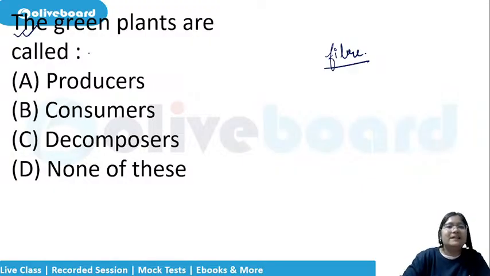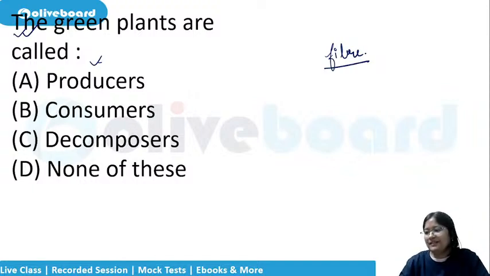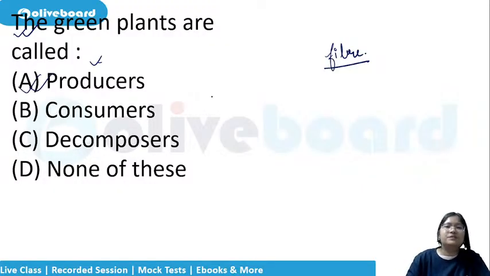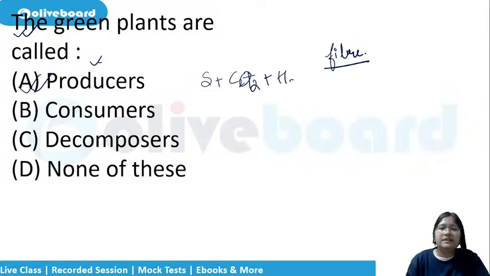The green plants are called, we all know this, I think everybody can answer, producers, yes, because they produce their own food with the help of sunlight, carbon dioxide and water.